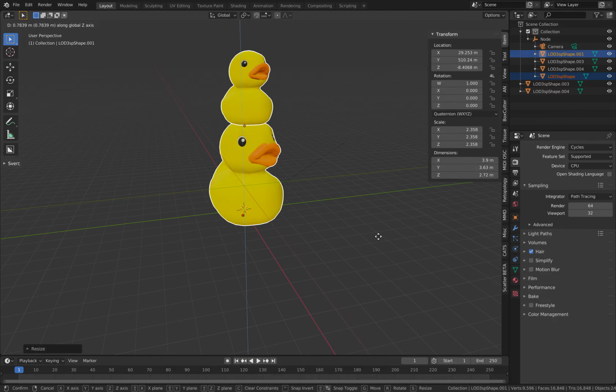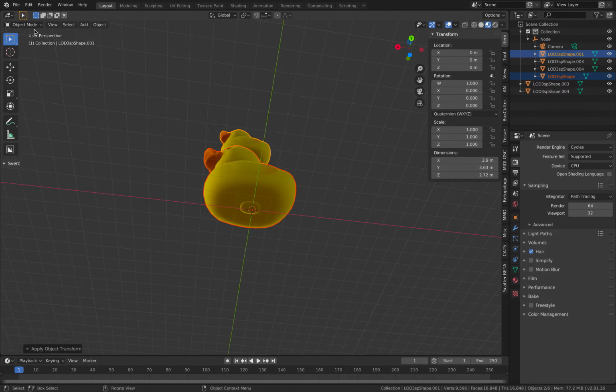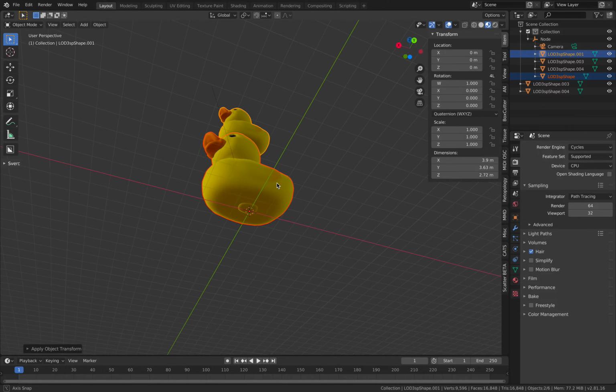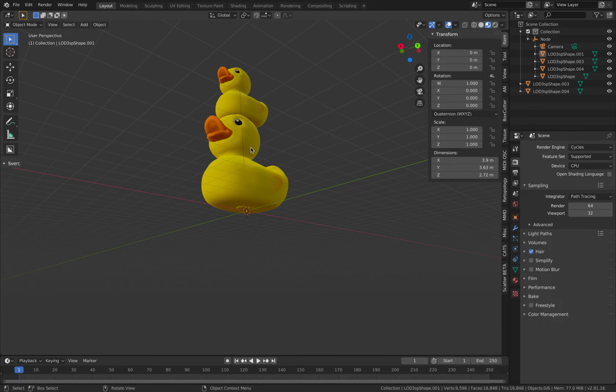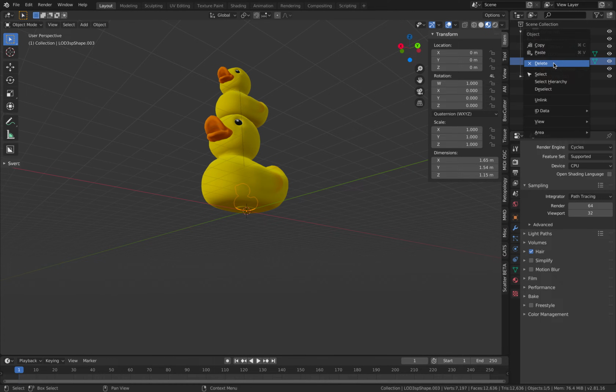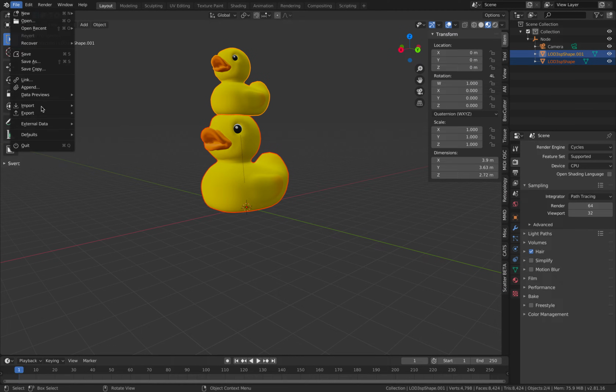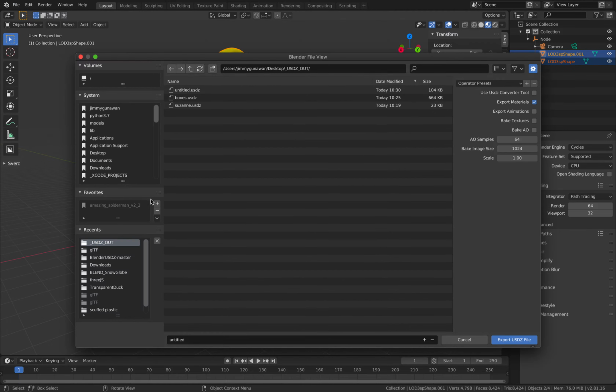Let's make it bigger. Control A, apply transform. This ducky has multiple shapes. Oh, there's a smaller one inside. Okay. File, select File, Export, USDZ. Ducky.